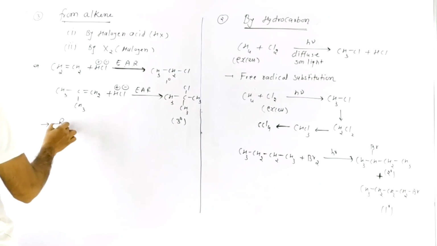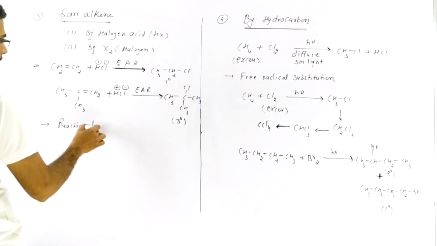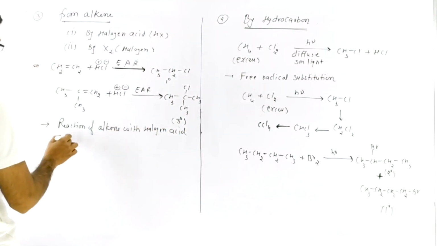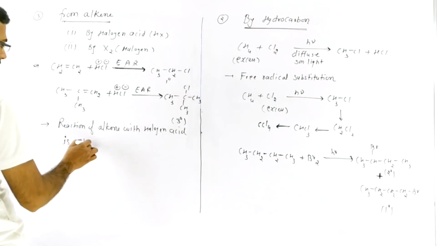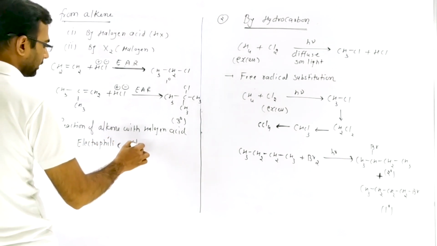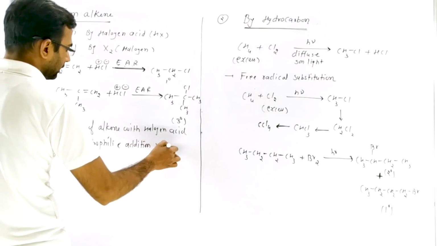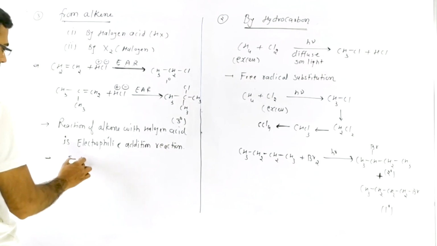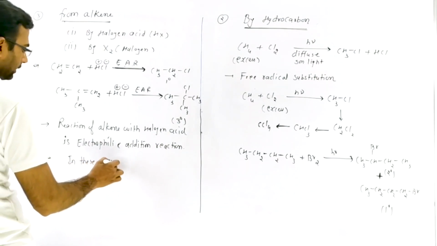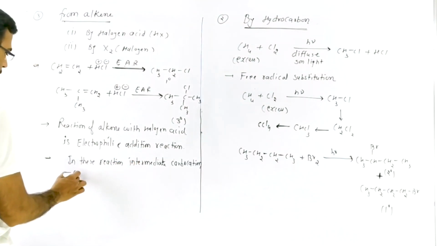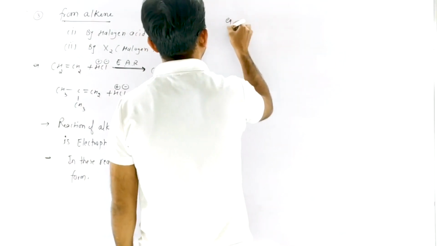So the reaction of alkene with halogen acid is electrophilic addition reaction. One more important point: in these reactions an intermediate carbocation forms.